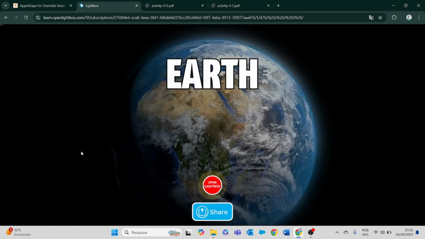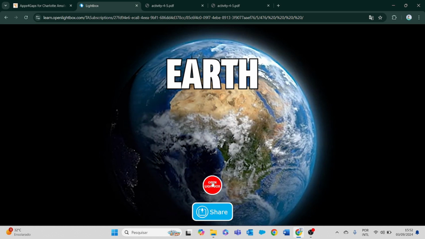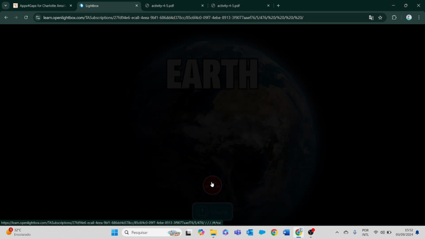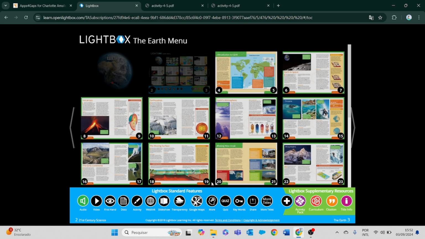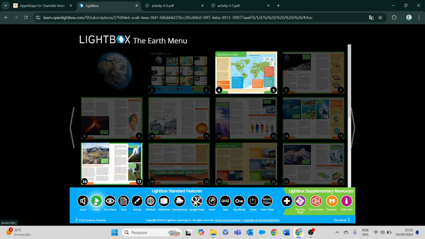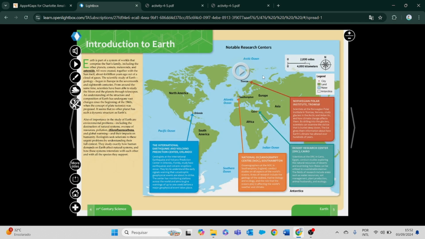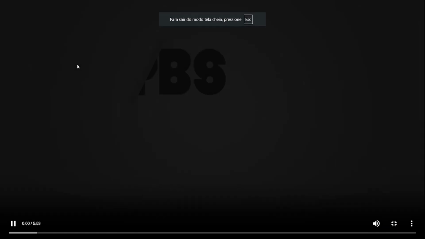So here's the cover of Earth. For you to open the book, you just need to click Open Lightbox, and you'll be able to see the menu of pages. Down here, as you can see, we have some resources that you can choose. If you click one, a page will highlight, and that page is showing you that they have the resource inside of it. So we came here for video, so let's start with it.